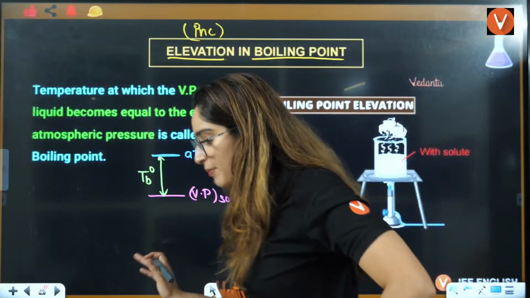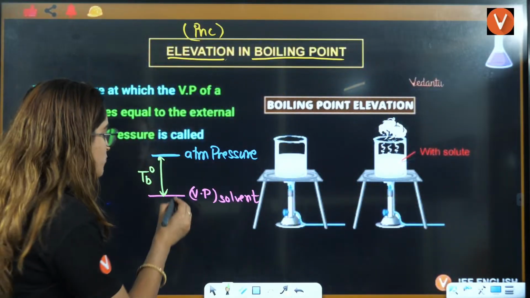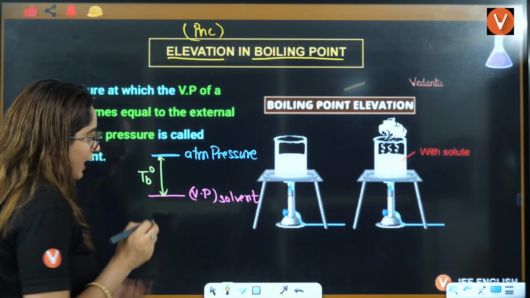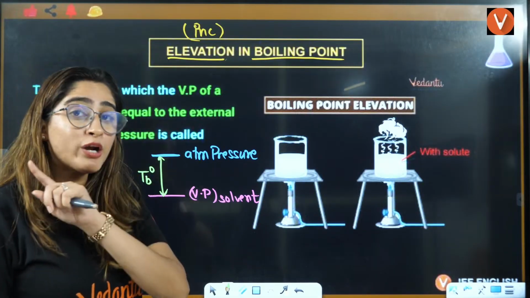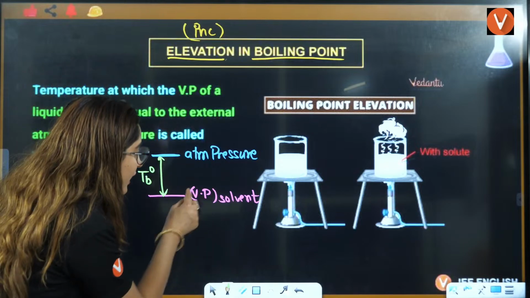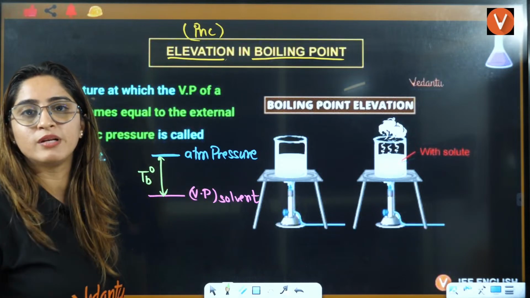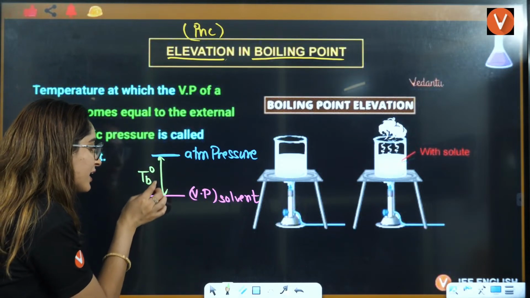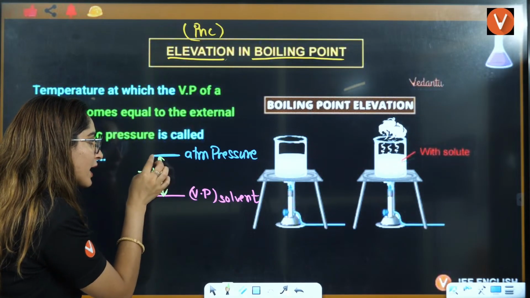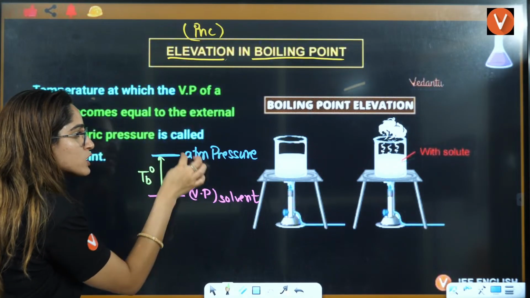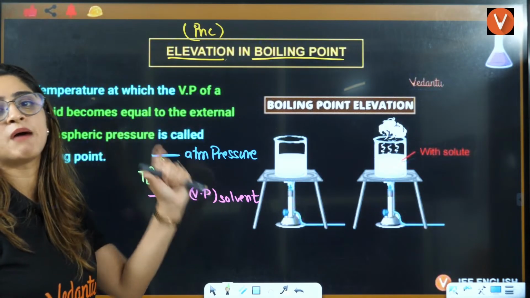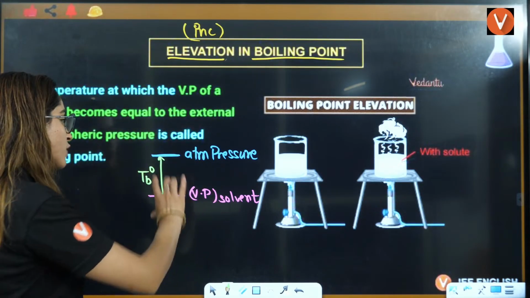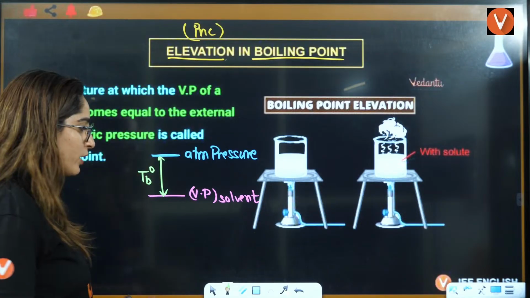Simple thing is, at this point, this is only a liquid. Till here I am not heating the liquid. I started heating the liquid. When the vapor pressure achieved the atmospheric pressure, that became my boiling point. So that means this difference is called the boiling point.